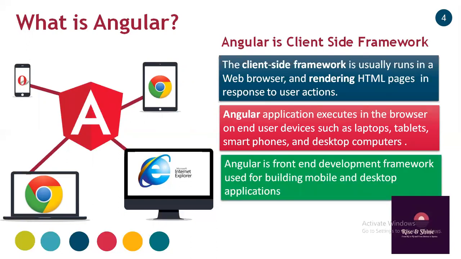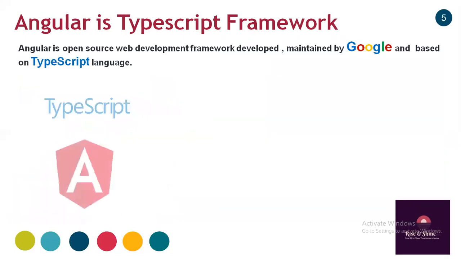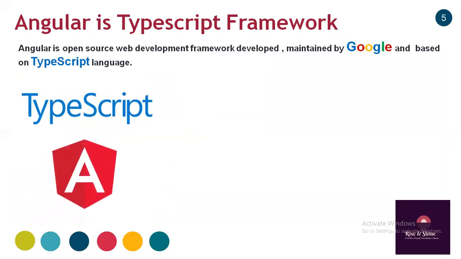So Angular is a front-end development framework used for building mobile and desktop applications. It is a cross-platform framework. That is, using Angular we can develop applications for various devices having different shapes and sizes and running on different operating systems. Next, Angular is a TypeScript framework.